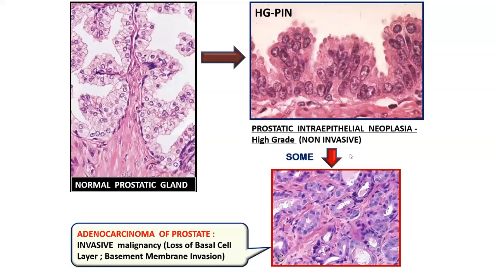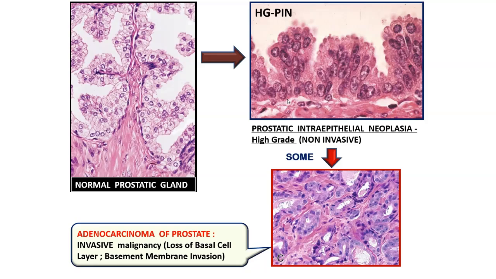So the first and primary thing that you look into in the acinar cell, in order to say that it's a case of high-grade prostatic intraepithelial neoplasia, is the prominence of the nucleolus. This kind of very prominent, almost cherry red macronucleolus will not be seen in the case of a benign prostatic acinar cell.